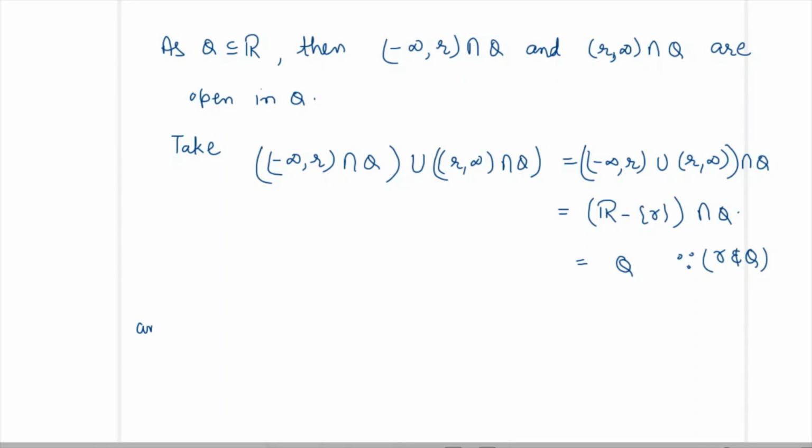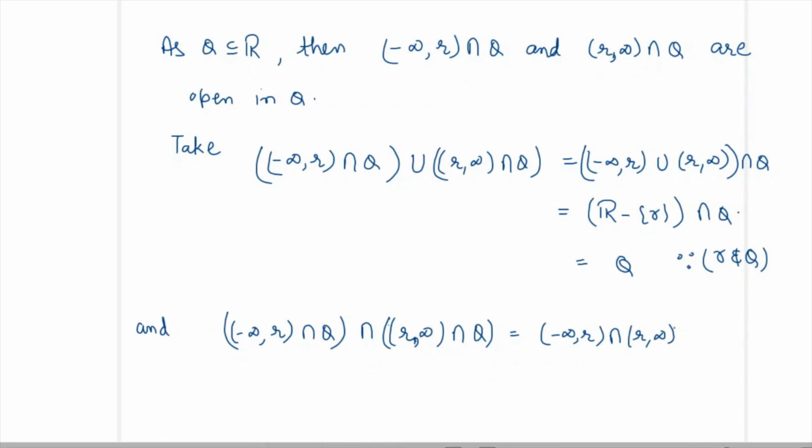Now if we take the intersection of these two open sets, minus infinity to r intersection with Q and r to infinity intersection with Q, then it is minus infinity to r intersection with r to infinity.